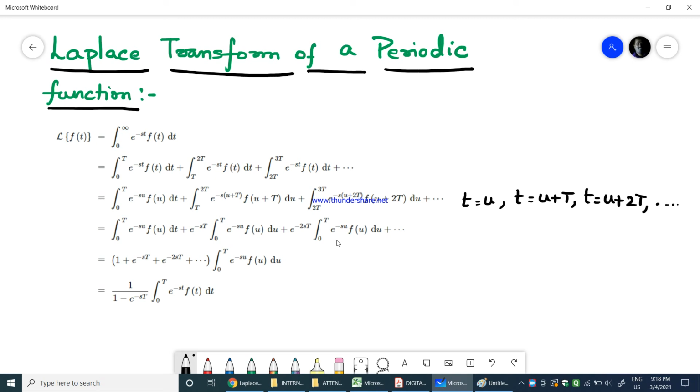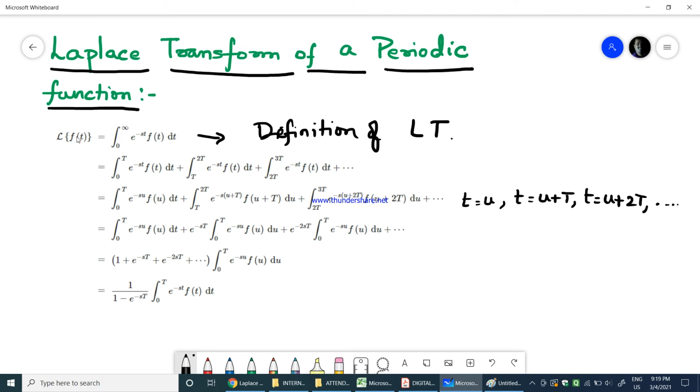So how do we find the Laplace transform of any given periodic function? If the square wave is periodic or the sine wave is periodic, what general formula do we use to find the Laplace transform? That is what we are going to derive. Now, we all know the definition of the Laplace transform of any function f of t.